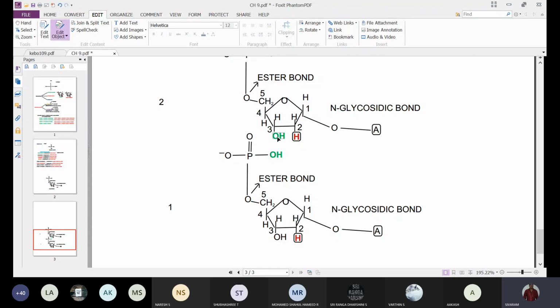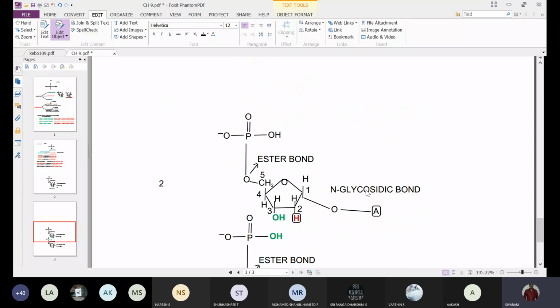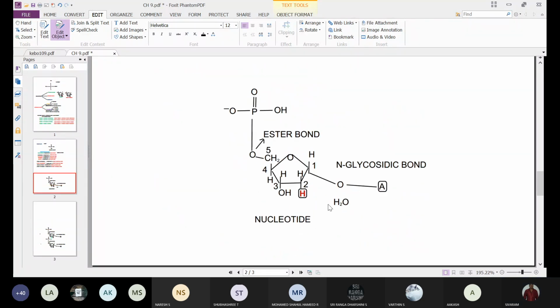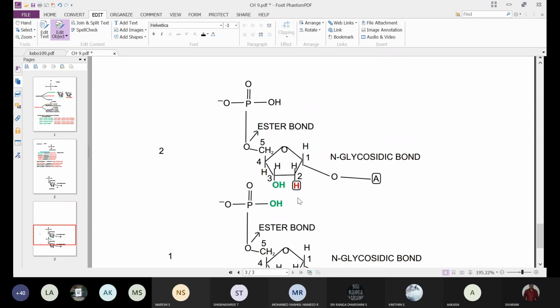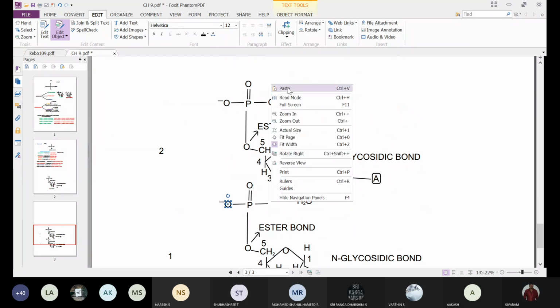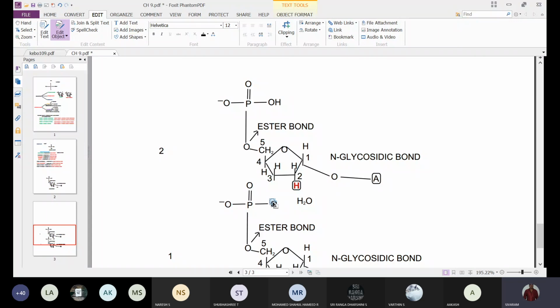So these two OH groups will react, and one molecule of water is removed. Only oxygen is left.